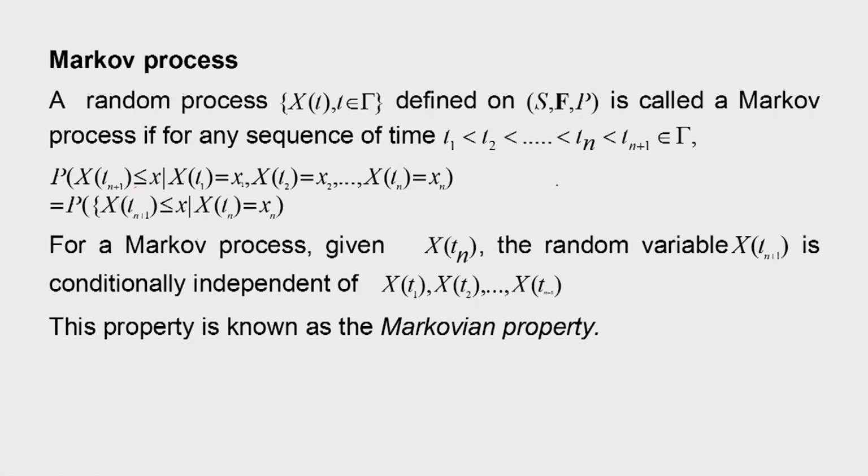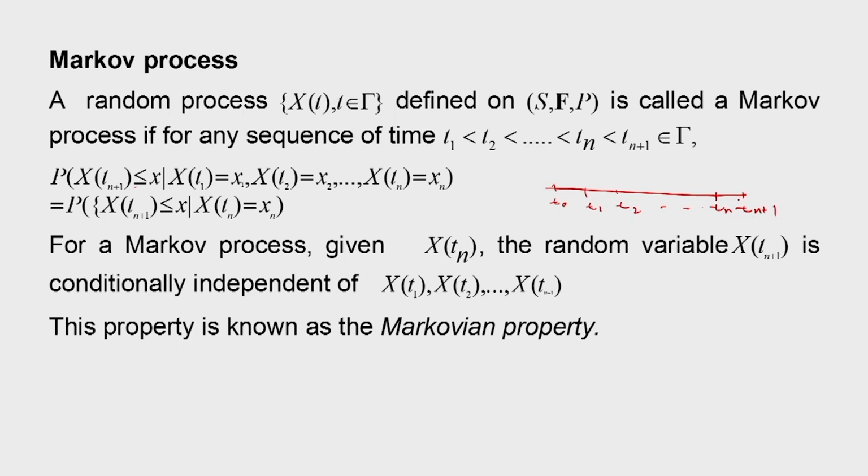So suppose this is the time axis, this is t0, t1, like that. Maybe somewhere here t2, here tn, and then t_{n+1}. So these time instances are given.